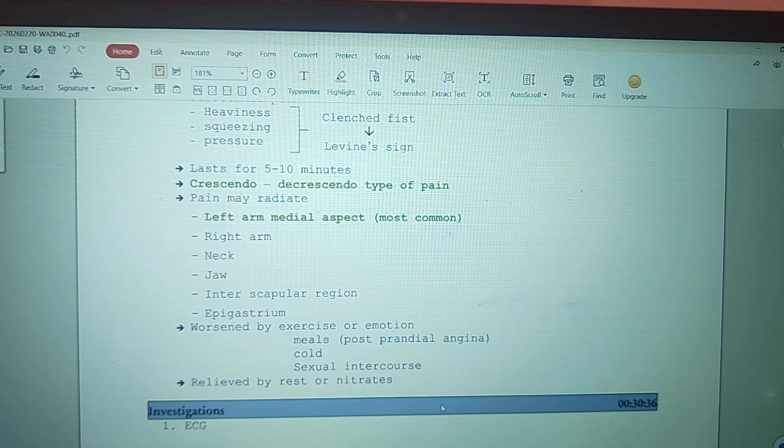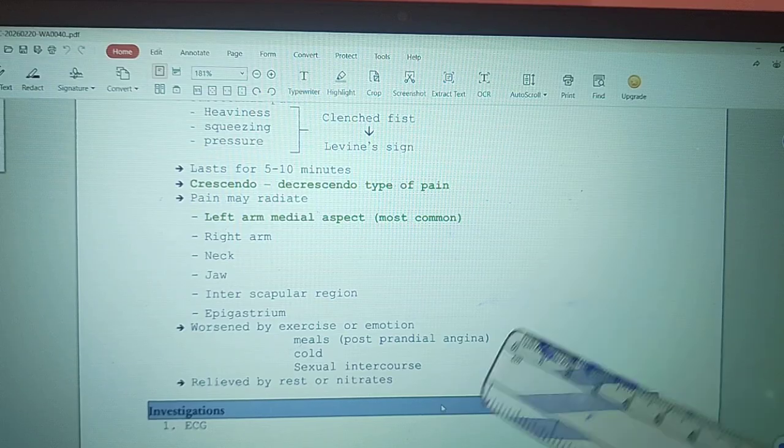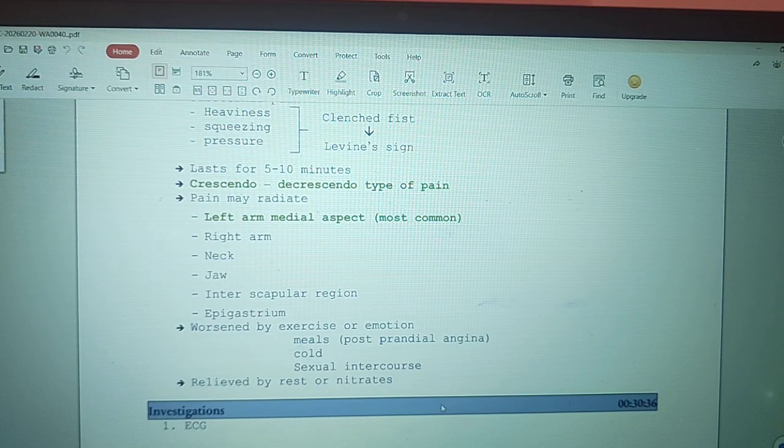Next, this can be relieved by rest or by taking nitrates. By giving nitrates the demand will decrease, therefore the supply becomes adequate and thus the chest pain gets relieved. So it is worsened by exercise and relieved by rest or nitrates. That's also a characteristic of this chest pain.